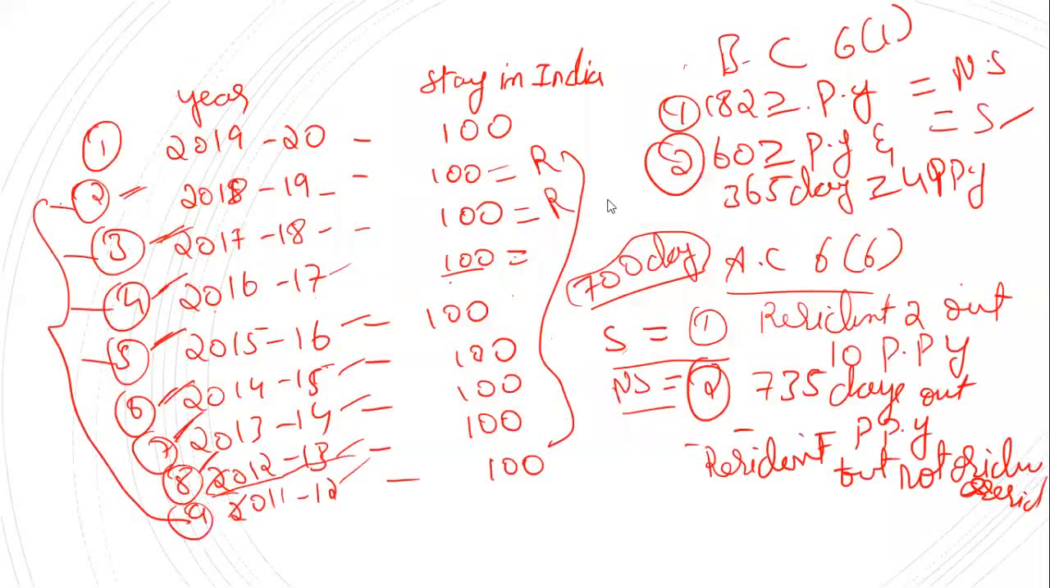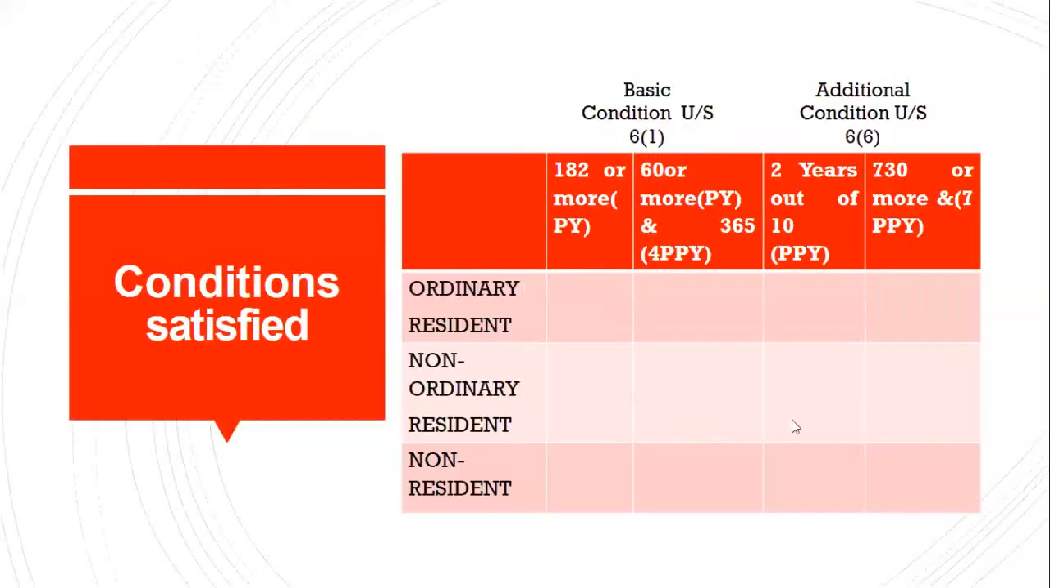Very good. So for the solution, you can write the basic conditions separately. Whether he is satisfying or not, you can tell here like this: conditions to be satisfied. Okay, so once again I'll explain the first problem. Just see. So the first problem, what is the first basic condition? It says whether he is satisfying the first condition. It should be 182 days or more during the previous year.